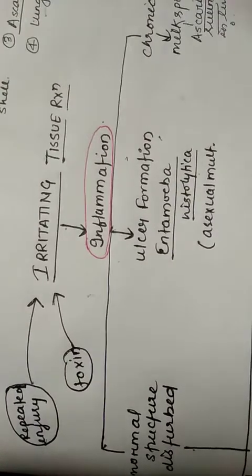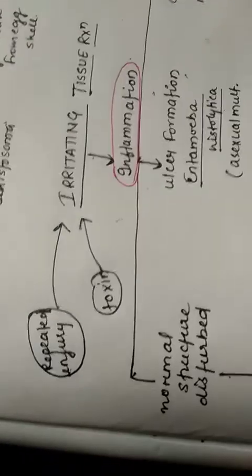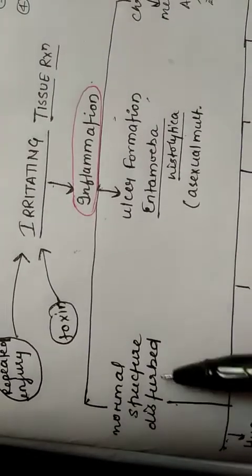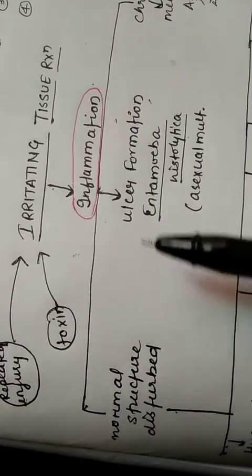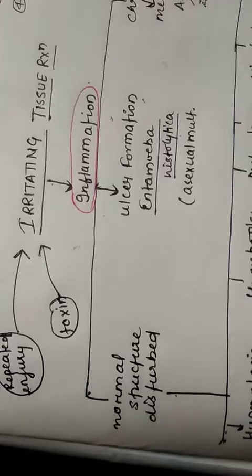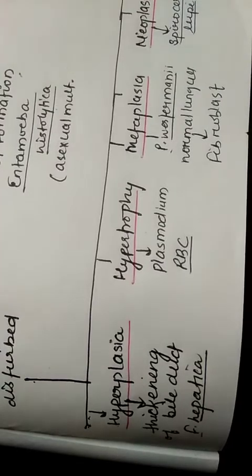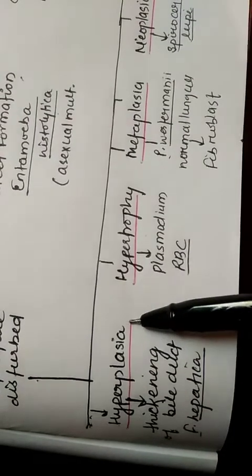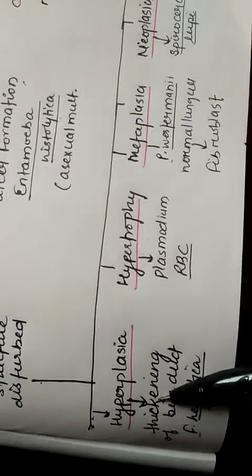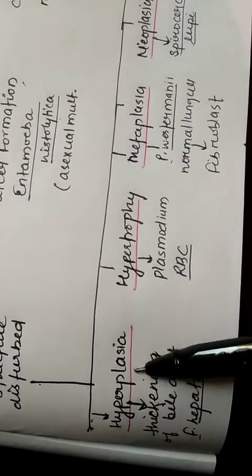The next is the structure disturbance. Due to irritation and inflammation, to cope with this inflammation, the host tissue undergoes hyperplasia. What is hyperplasia? It is the increase in the number of the cells.